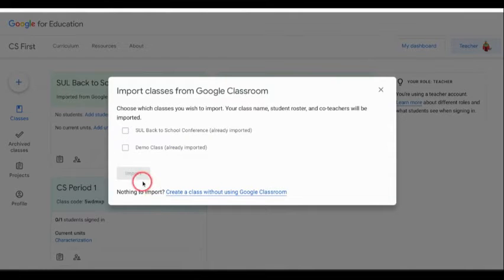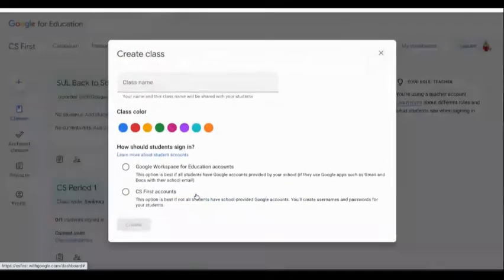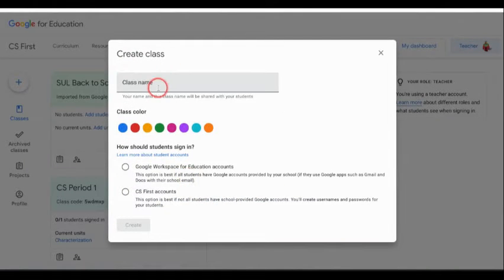All right, and I don't want to import any classes from Google Classroom. I just want to show you how to create a CS First class in case you're not using Google Classroom. So I'm going to click here, create a class without using Google Classroom, and I'm going to give it a class name. So I'm just going to call this demo Shake Up Learning 2. All right, I can give the banner a color. And here you can assign how students sign in to CS First.